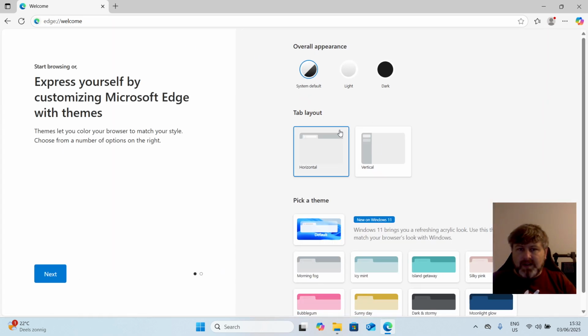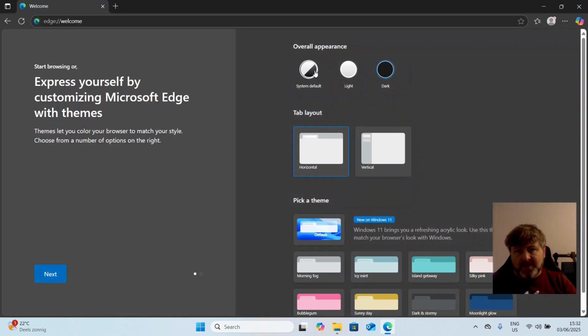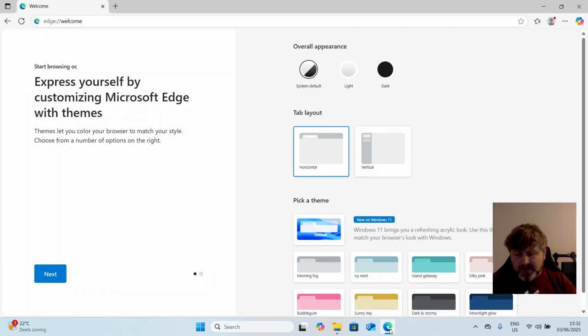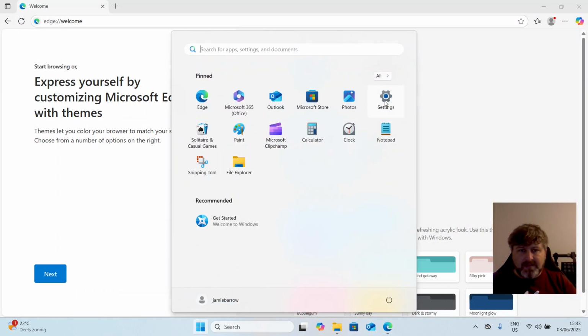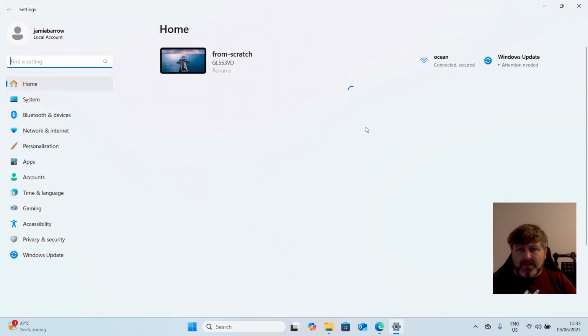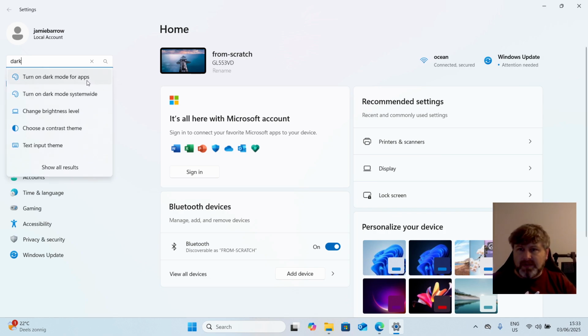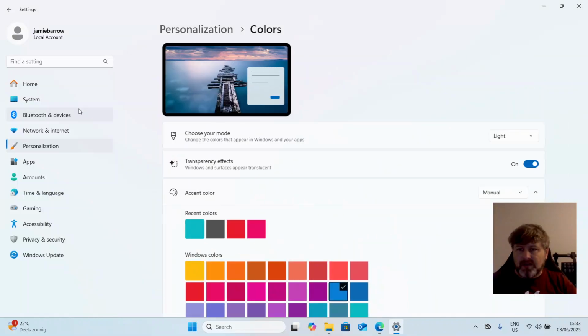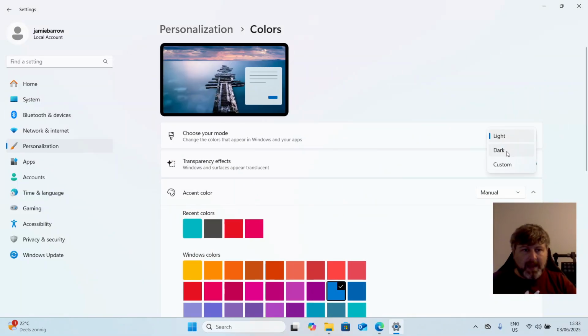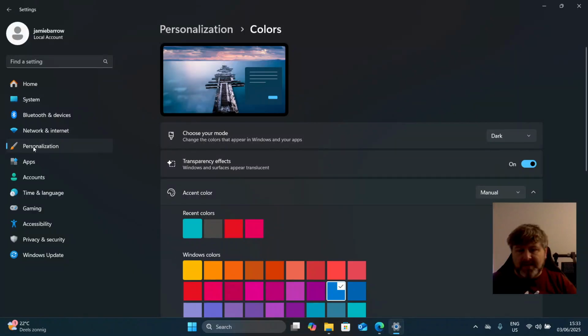And you'll see here this uses the system default for the appearance. I like dark mode, but actually I want to change that in my Windows settings as well. So if I go to settings, just look for dark, it should come up. Turn on dark mode system wide. Under personalization, you can choose dark mode and accent color. And I like the default blue.